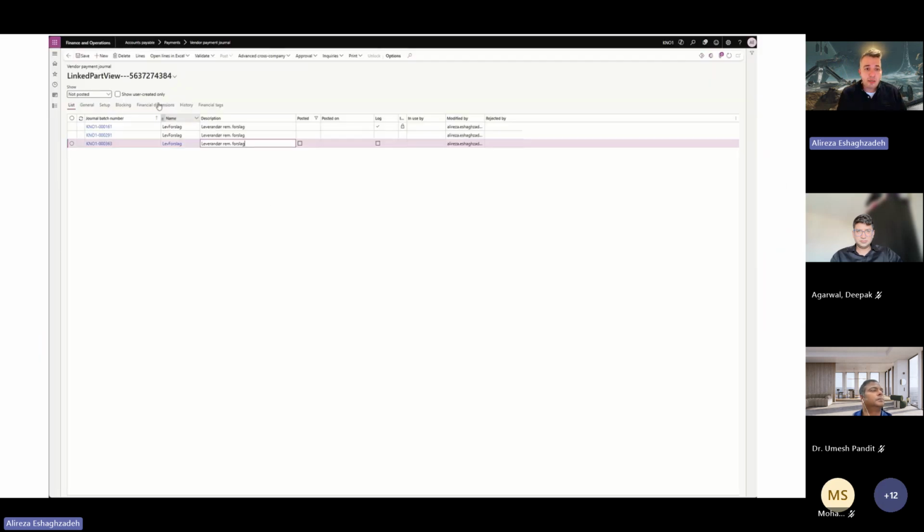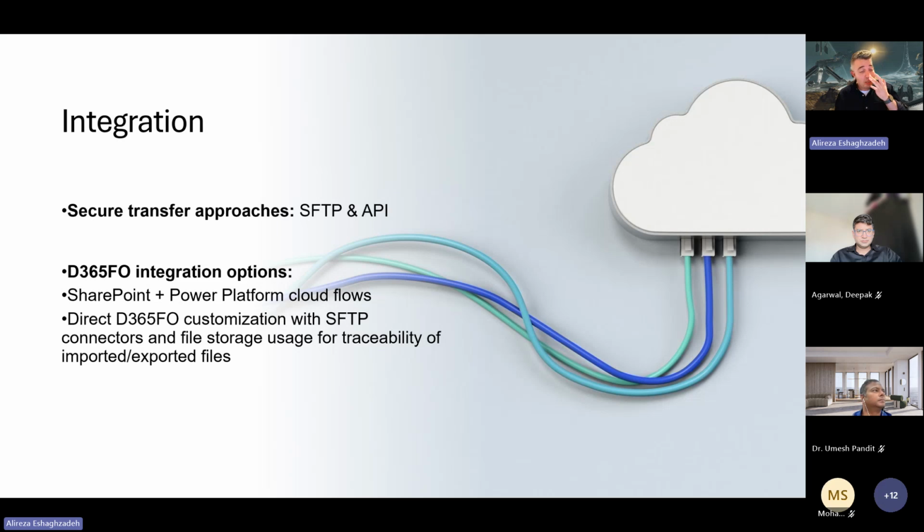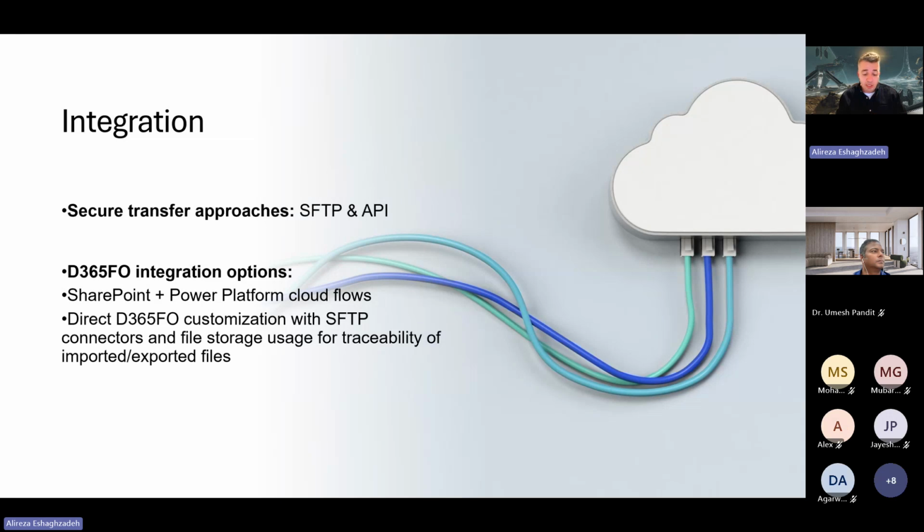So I think I have run a little bit out of time, but the last step I want to talk about is the integration part. As a recap, we have just gone through bank integration and why it's important. We have compared it with customization. Then we went through how we can import the standard configuration from the Microsoft repositories in Dataverse. Then we went through each form in finance and operations that needs to be filled out to enhance the quality of the data. And then we started with how we can generate the payment file and also import the payment file.